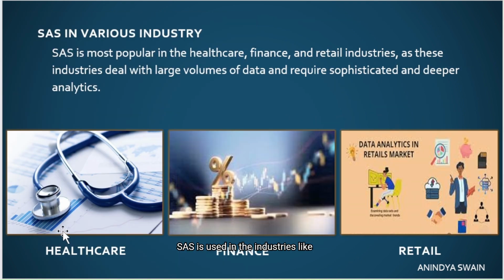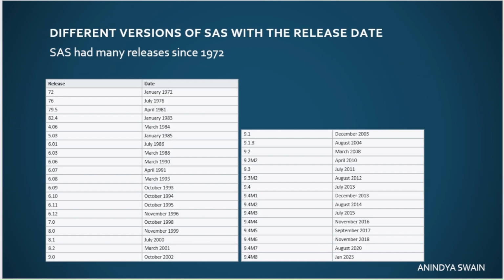SAS is used in industries like healthcare, finance, and retail, as these industries really deal with huge data. Apart from that, SAS also has the capabilities of including AI and machine learning in it. It is also used in industries like manufacturing and hospitality. SAS had many releases. The first version was 72 and that was released in January 1972. Similarly, there is version 9.1 and this was released in December 2003.